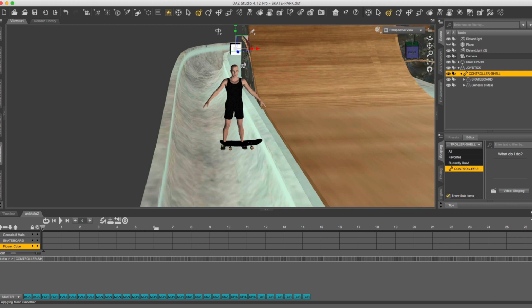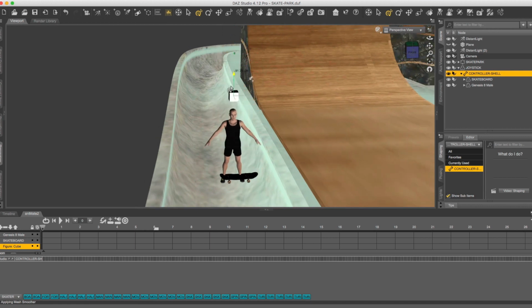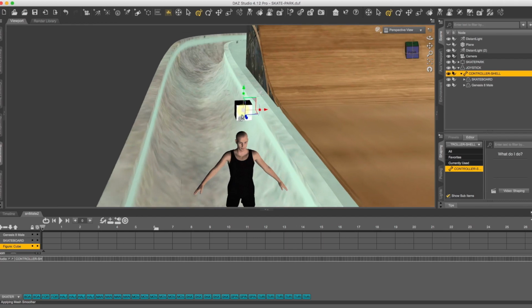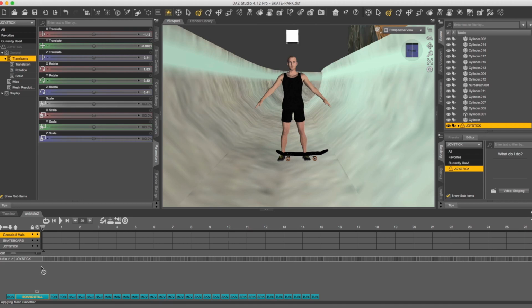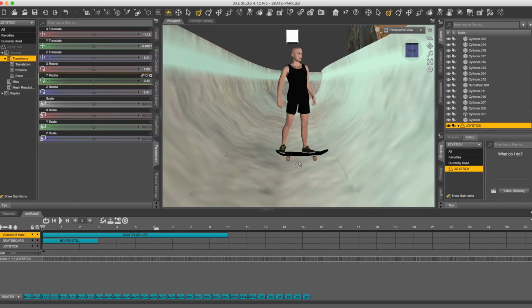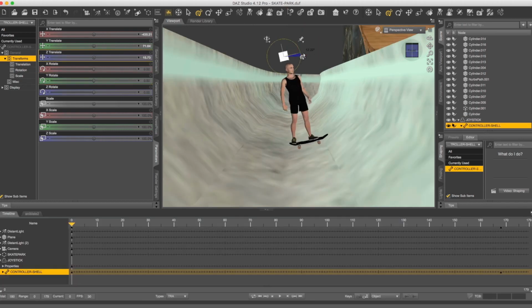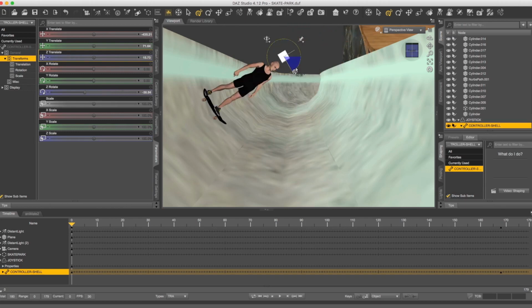I'm going to try to put him right in the center here, because all I'm going to really be doing is rotating. This might even be too small, dudes. Emergency expansion activated. Okay, board still. Skater cruise. I actually don't even know if we'll have a chance to use the cruise because this is so small. But boom, he's now snapped into place. Now I grab the joystick and I'm gonna see if I can. He actually lines up pretty good. So this might actually only require me to go back and forth on the rotation axes, make him ollie right about there. Okay, this should be seemingly kind of easy.